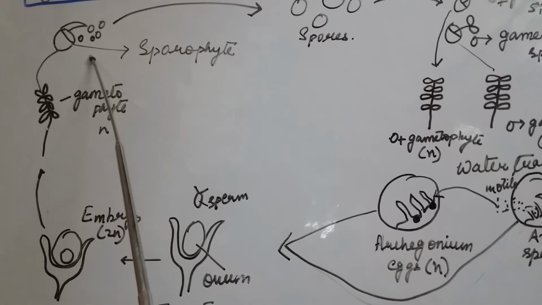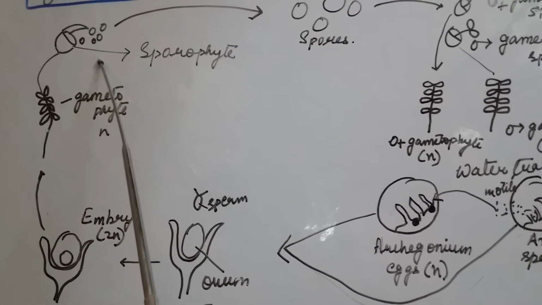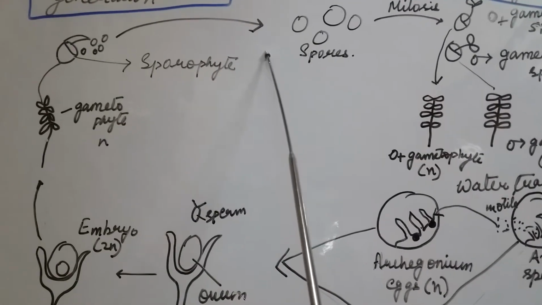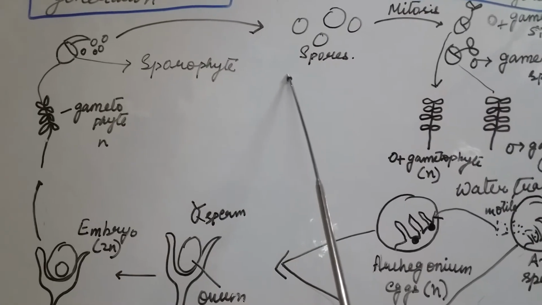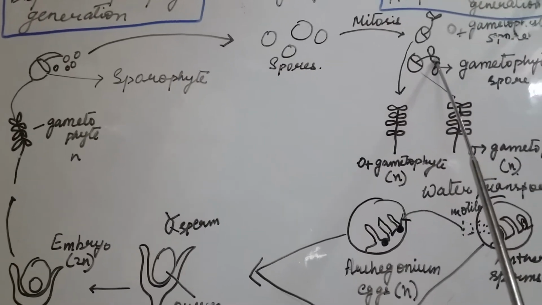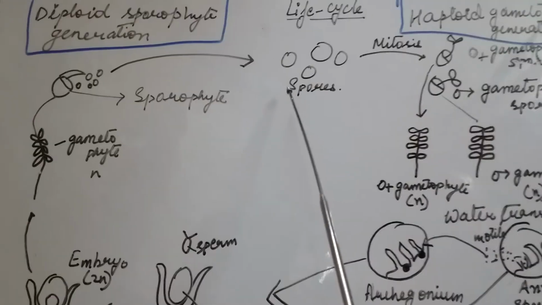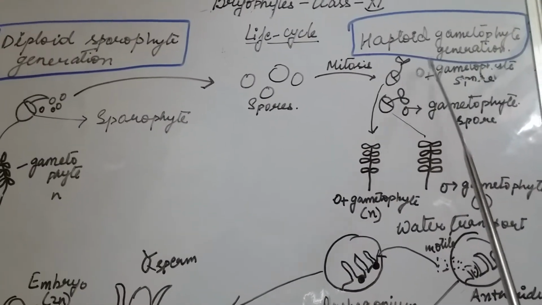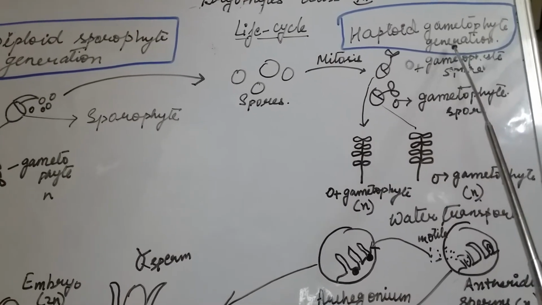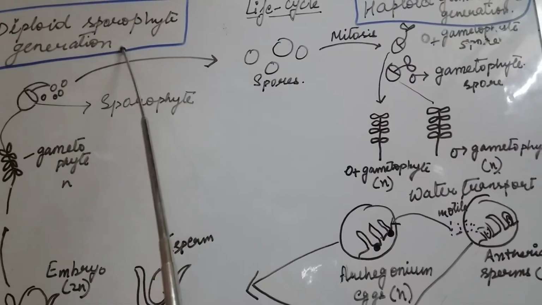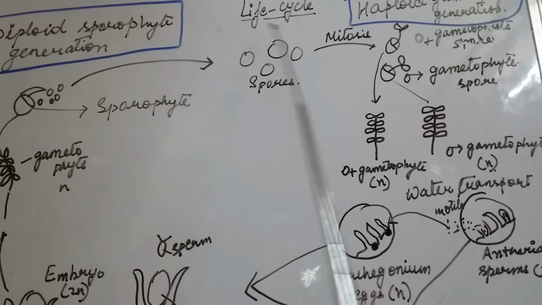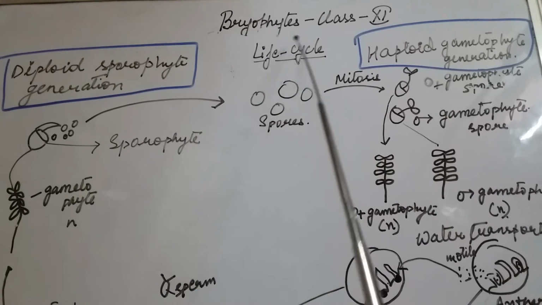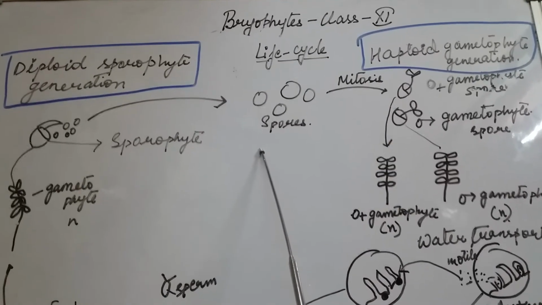Some cells of the sporophyte undergo meiotic division to produce spores that again germinate to produce the gametophyte. This is the life cycle wherein there is an alternation of haploid gametophyte generation and diploid sporophyte generation, so the life cycle of bryophytes is also known as the haplodiplontic life cycle.